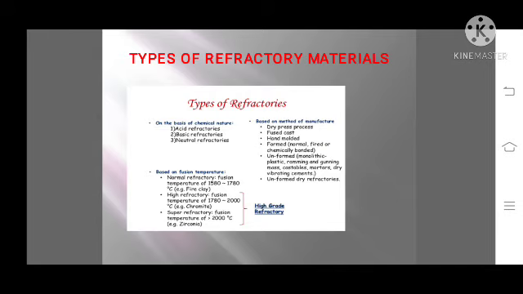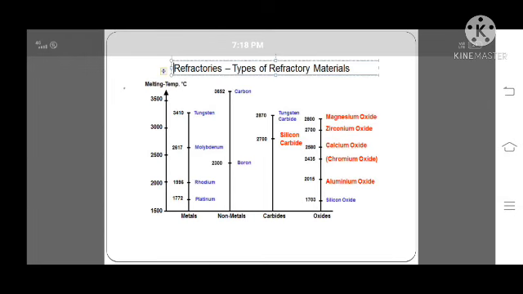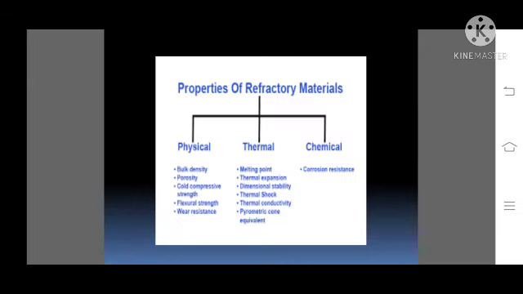There are three types of refractory material with respect to chemical nature, that is acidic, basic and neutral. There are two types of refractory based on manufacture. This is the melting point of metals, non-metals, carbides and oxides. These are the properties of refractory material. There are three properties. They are physical, thermal and chemical.